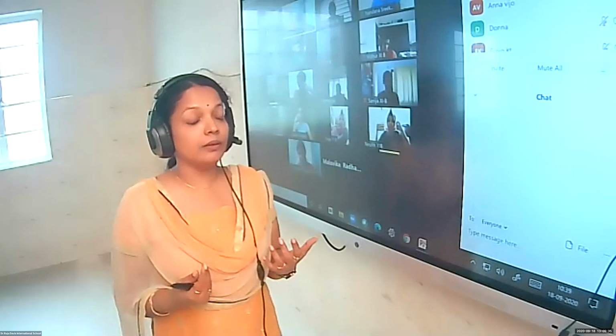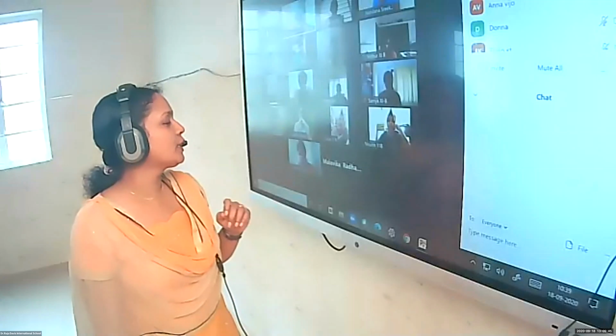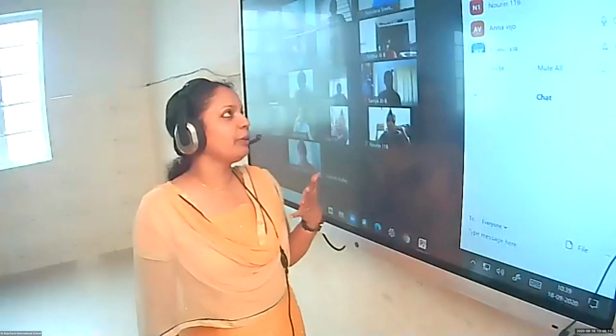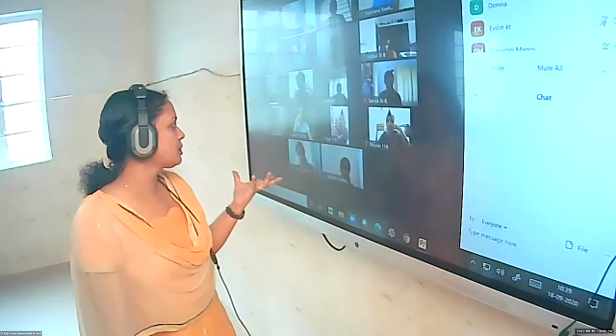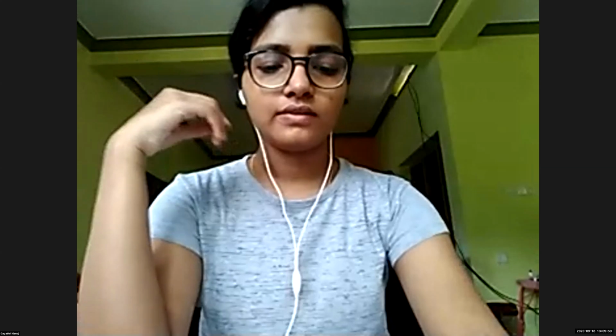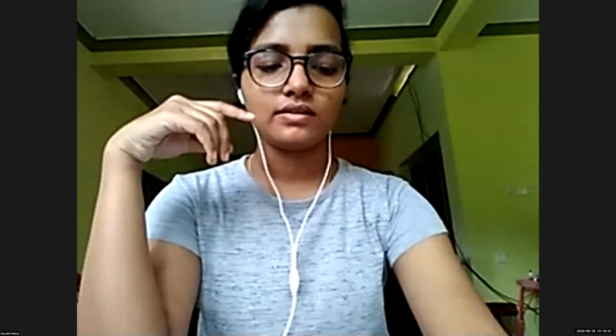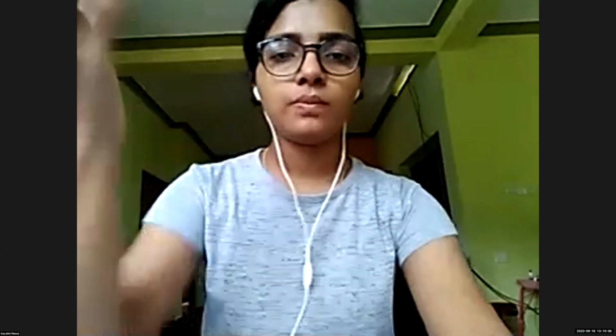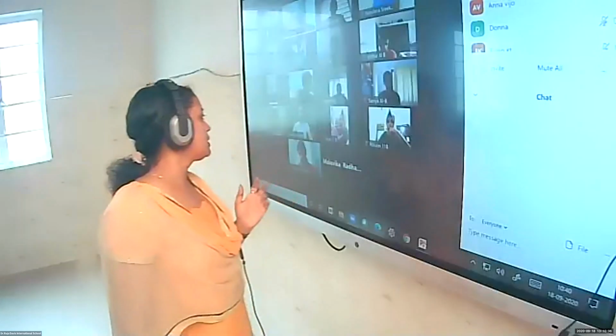A cluster of flowers on a floral axis is known as inflorescence. Okay, good. Which are the two types of inflorescence? Racemose and cymose. Very good. Now tell me about racemose. The main axis continues to grow and it follows the acropetal succession. What does that mean? That means the younger flowers are at the top and the older ones at the base. Very good. Next one.